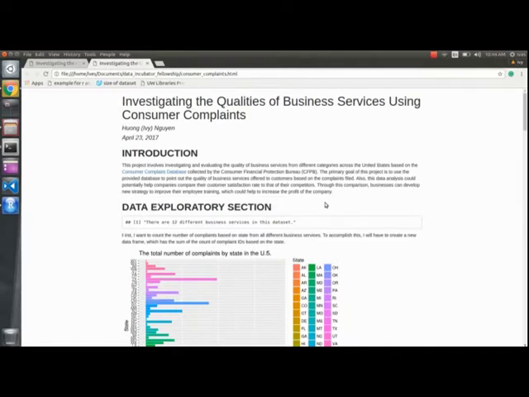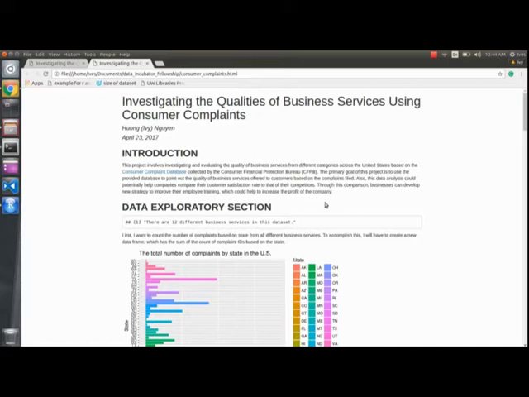This project involves investigating and evaluating the quality of business services from different categories across the U.S. based on the consumer complaints database that were collected by the Consumer Financial Protection Bureau. The main goal of this project is to use the provided database to point out the quality of business services offered to customers based on the complaints that were filed.